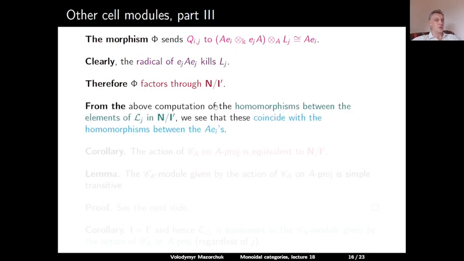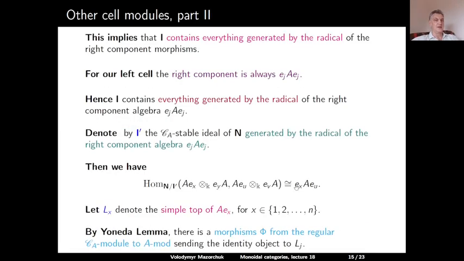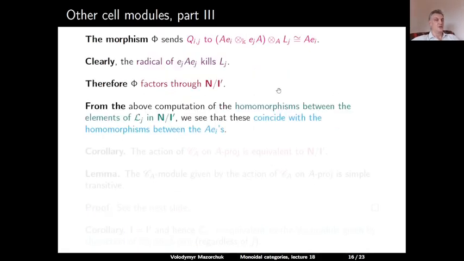And from the above computation, we see that the home space in this quotient is given exactly by this EXA EU, and in A mod, we will have just homes between the indecomposable projectives, which are given by the same formula, which means that the homomorphisms in A mod and in N modulo I prime just coincide.